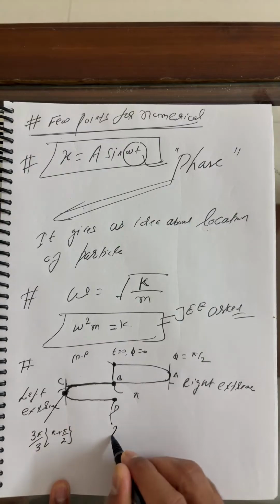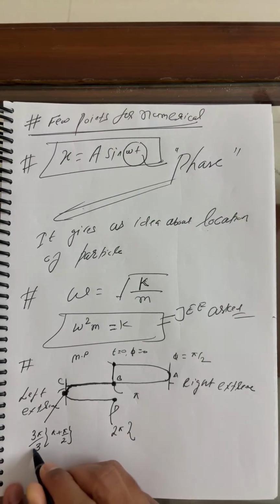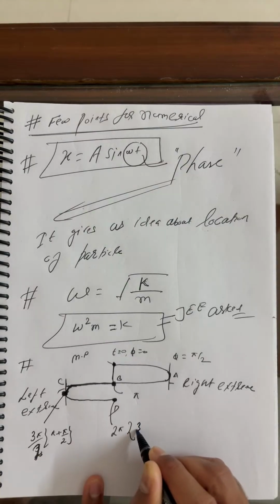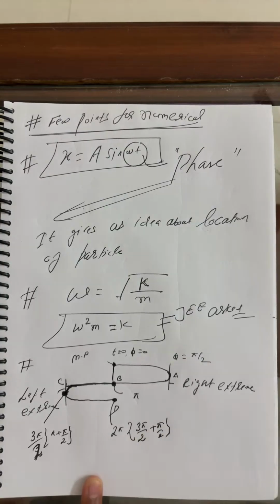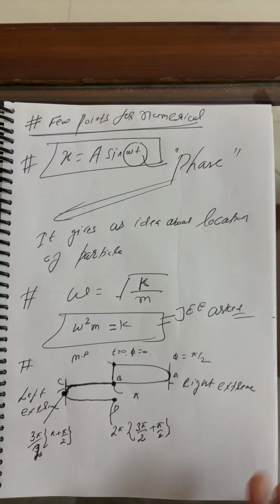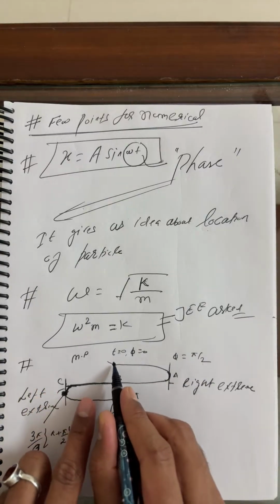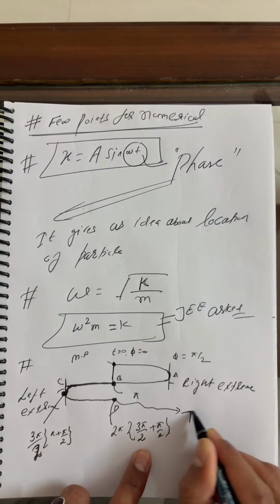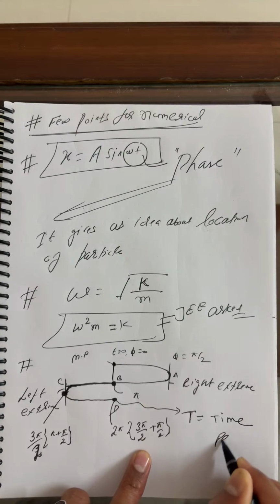This is 2 pi. How 2 pi? This is 3 pi by 2, my dear. My bad, it's 3 pi by 2, I misspoke. Now we take 3 pi by 2 plus pi by 2, then what will we get? 2 pi. Okay. The time taken from here to here, this time is known as the time period.